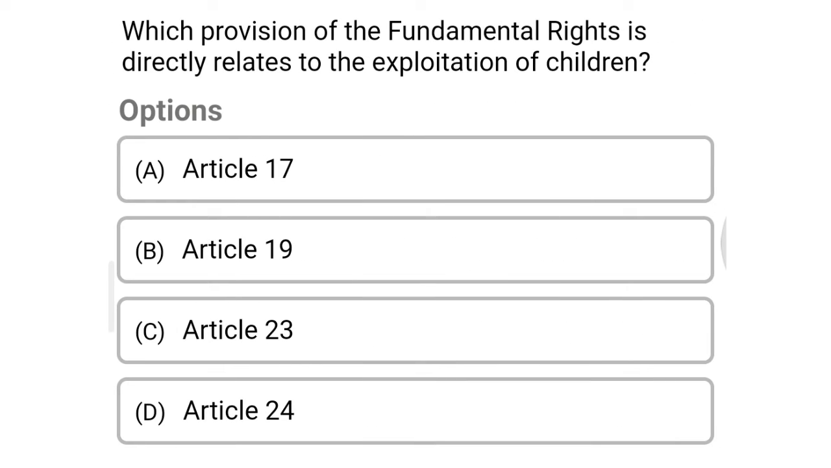Next question, which provision of the fundamental rights is directly related to the exploitation of children? Option A, Article 17, option B, Article 19, option C, Article 23, option D, Article 24. The correct answer is option D, Article 24.